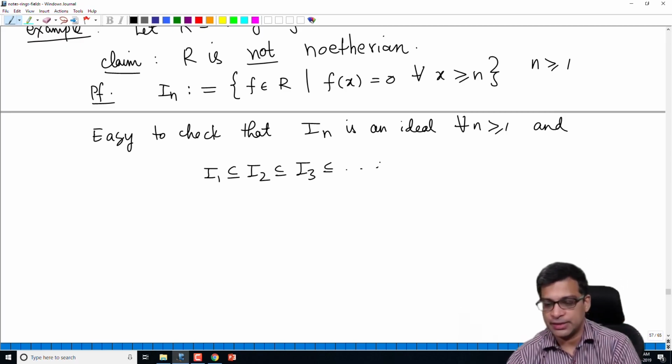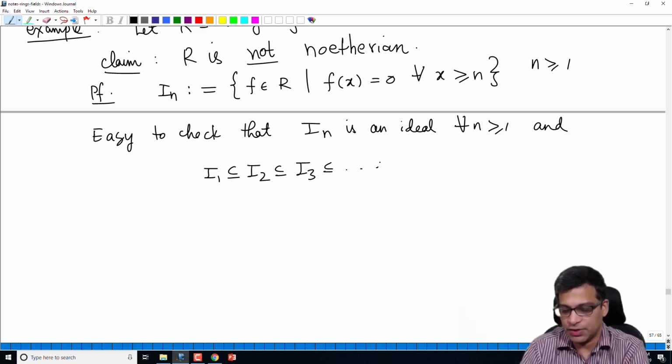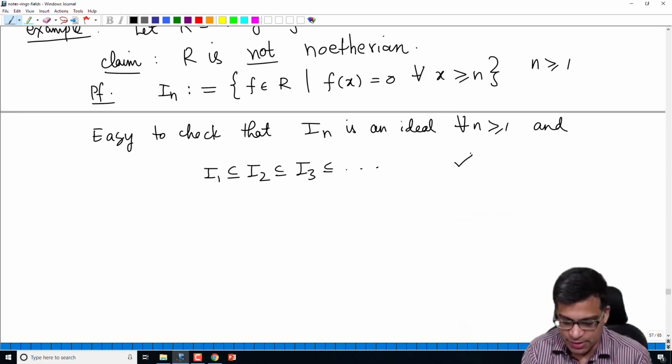Because I_1 consists of functions which are 0 to the right of 1, I_2 consists of functions which are 0 to the right of 2. So if something is 0 to the right of 1, it is also 0 to the right of 2. So certainly we have this chain. So we have an ascending chain, and we want to show that it does not stabilize.